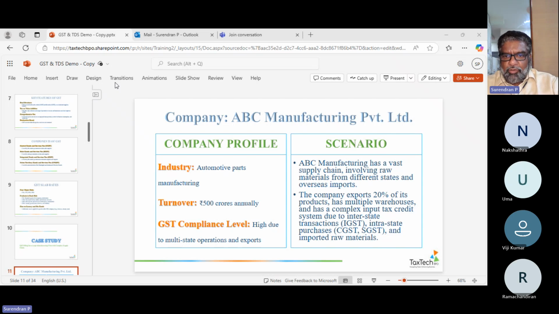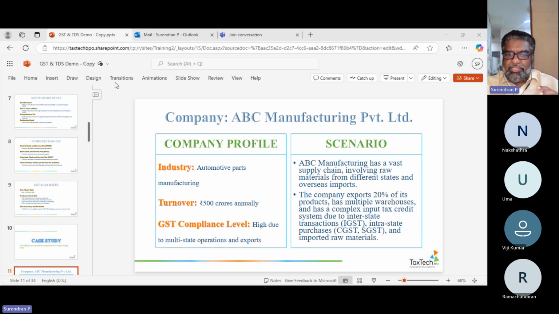Okay. So coming back to the scenario of this particular ABC manufacturing company, the company exports 20% of its products from multiple warehouses and has a complex input tax credit system. Now you are coming to a taxation term: how do you derive the input tax credit system? There is input tax and output tax also, right? This is the scenario that we are going to see now.